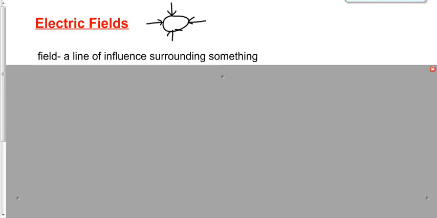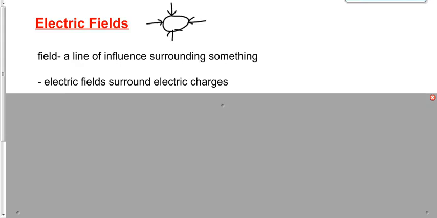In general, a field is a line of influence that surrounds something. A gravitational field is a line of influence that surrounds a mass. An electric field are lines of influence that surround an object with charge. Real similar to gravitational fields, right? Real similar. A lot of things we do with electricity are real similar to gravity. But there's one fundamental difference between electric fields and gravitational fields. Besides the fact that mass produces gravity and charge produces electric fields, besides that, the thing that I'm talking about